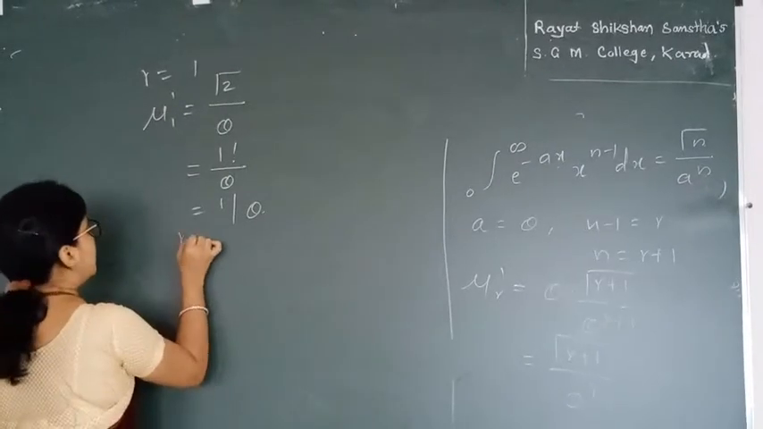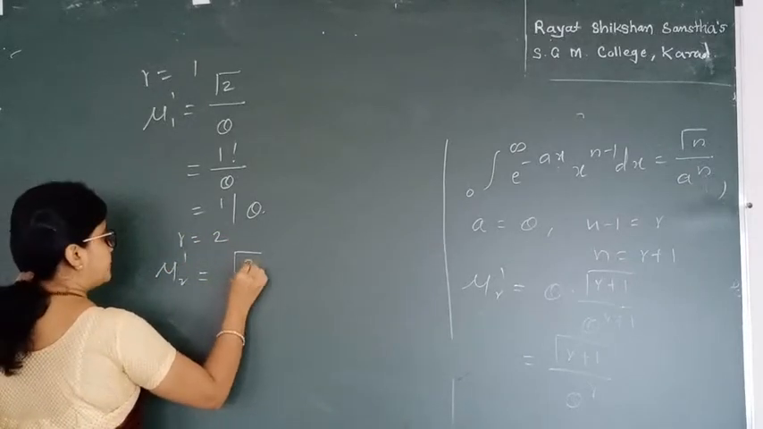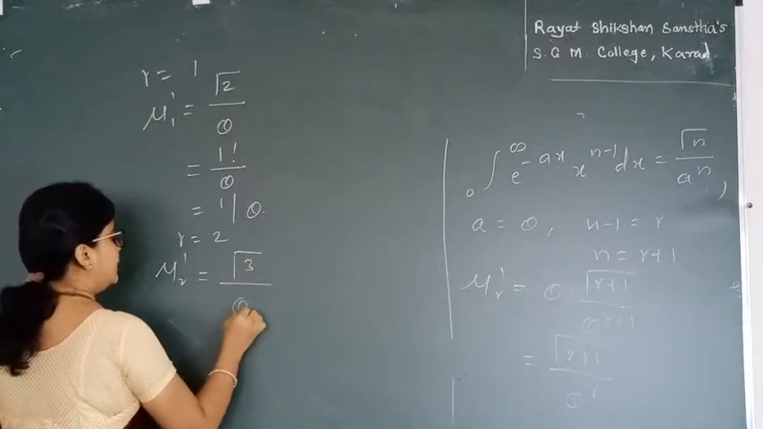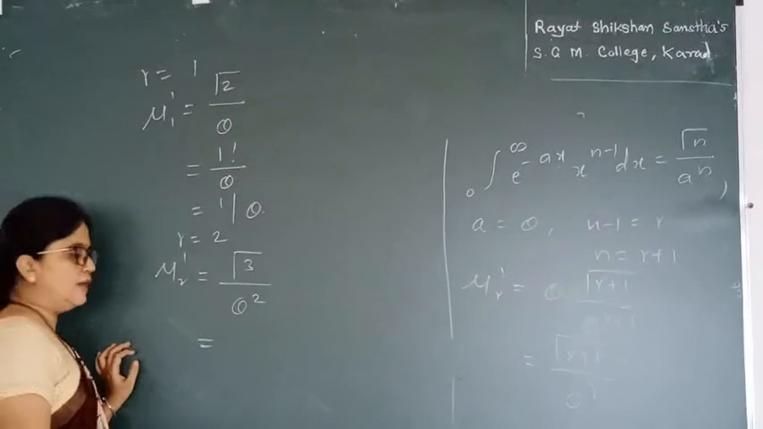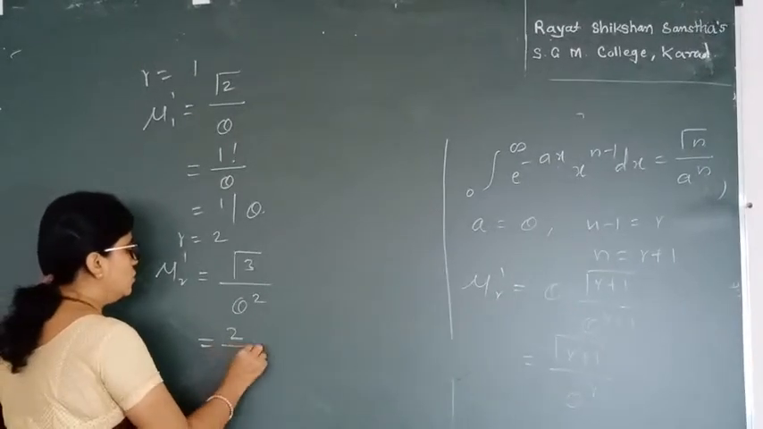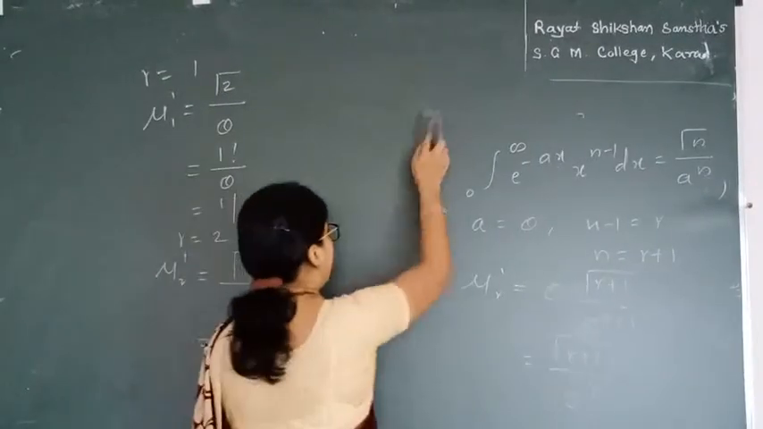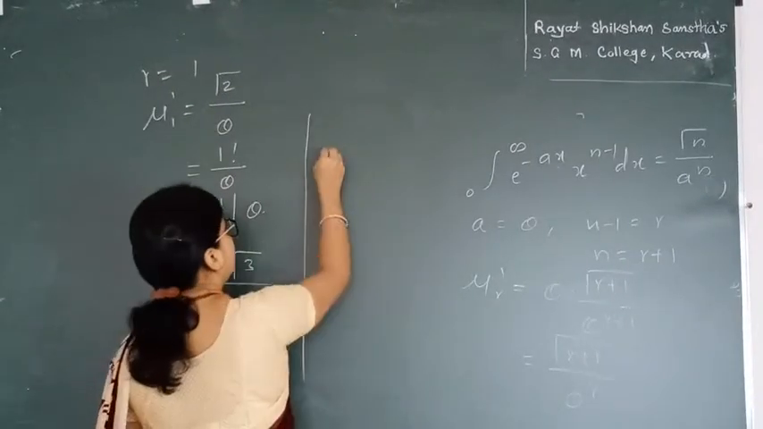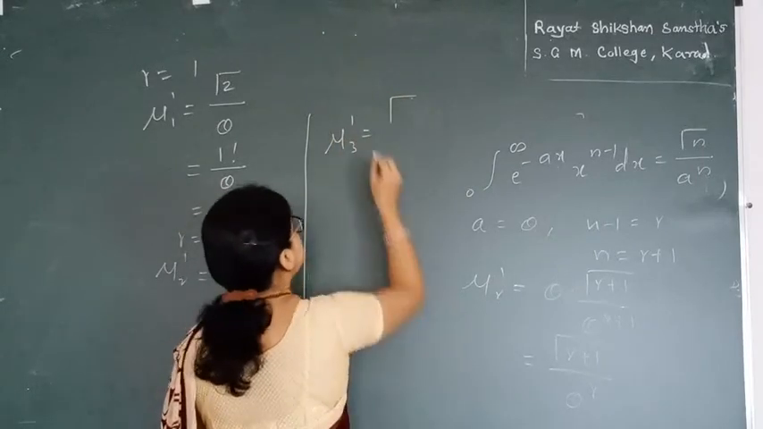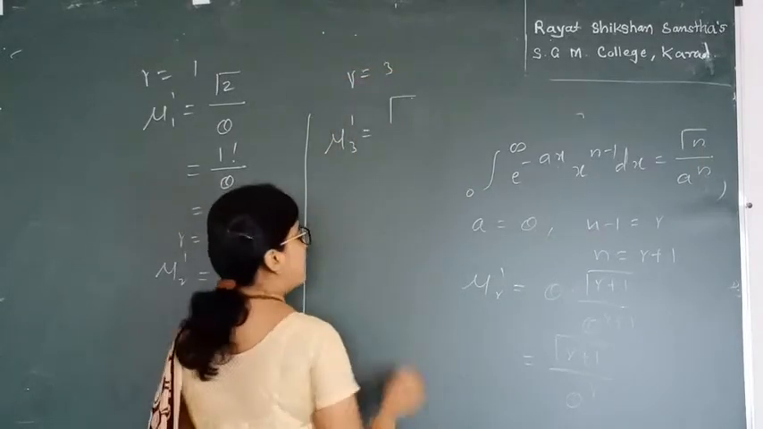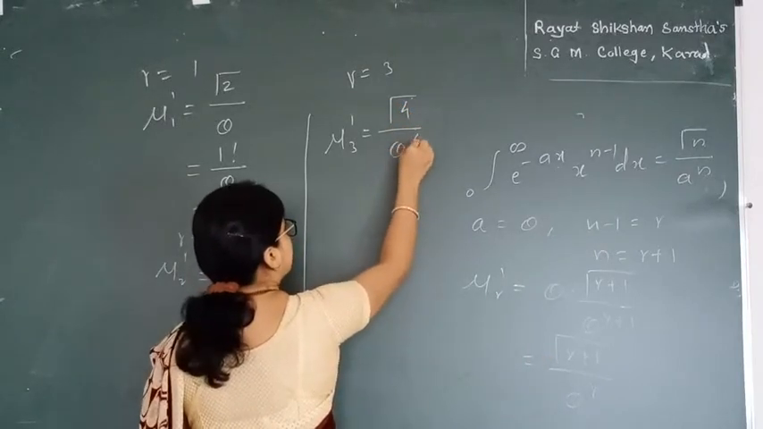Now let me replace the value of r as 2, we get mu 2 dash, which is gamma 3 divided by theta square. Gamma 3 is nothing but 2 factorial, and the value of 2 factorial is 2. So 2 divided by theta square is the value of mu 2 dash. Now let me find the value of mu 3 dash similarly. Replacing r as 3, we get gamma 4 divided by theta raised to 4.